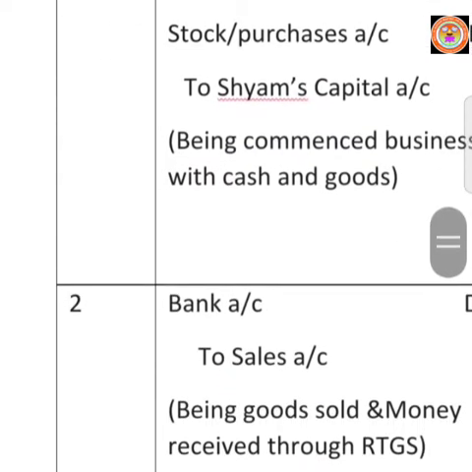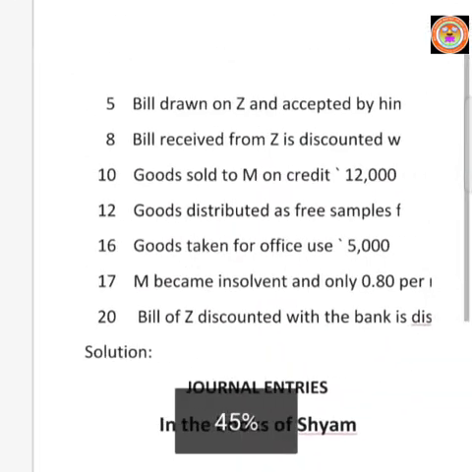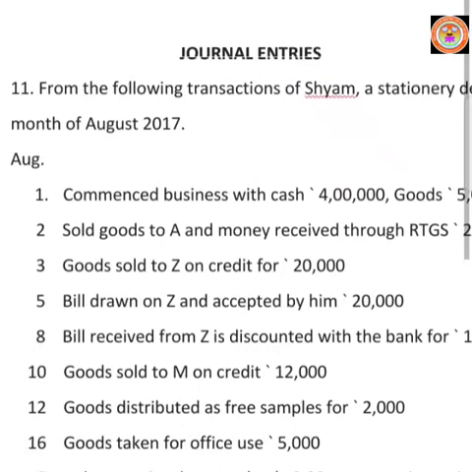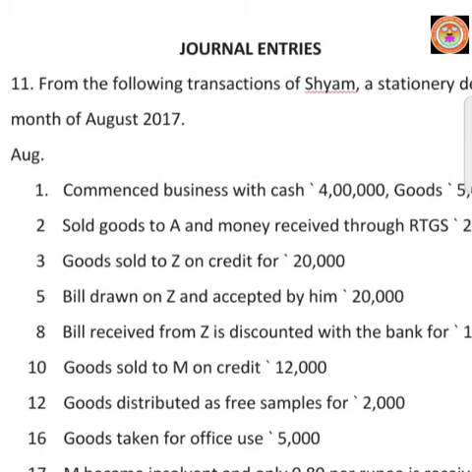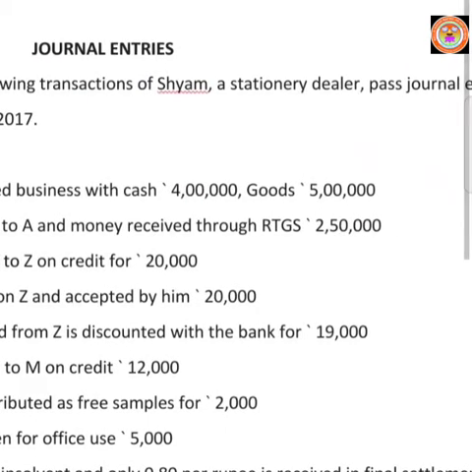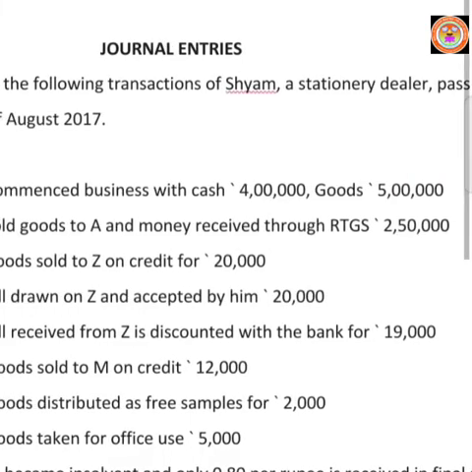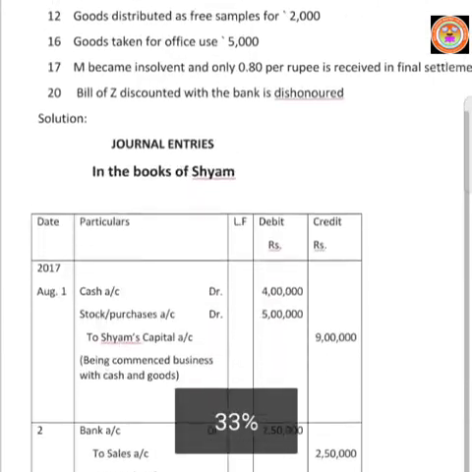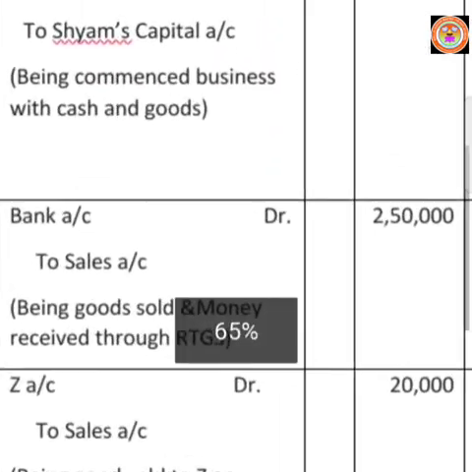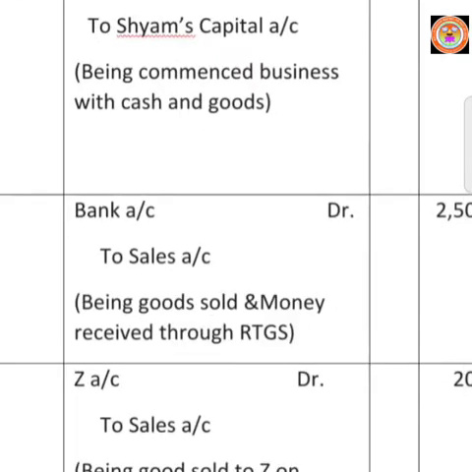Then August 2. Transaction is sold goods to A and money received through RTGS 2,50,000. Here the proprietor sells goods to Mr. A, but he received money for that sale through RTGS.